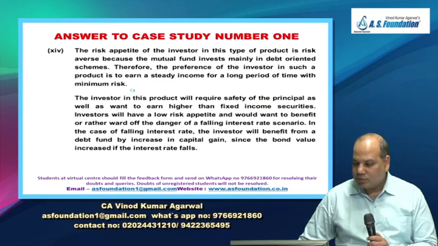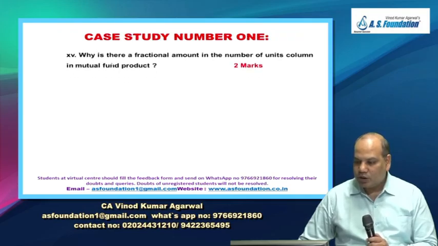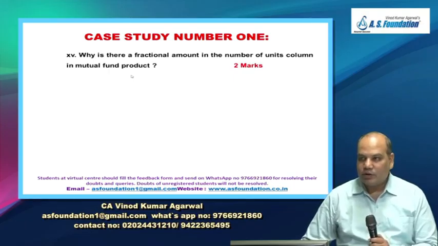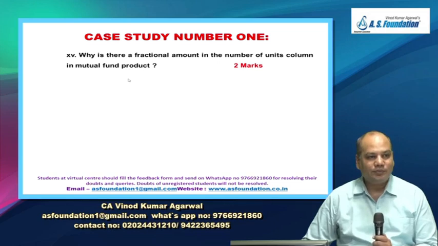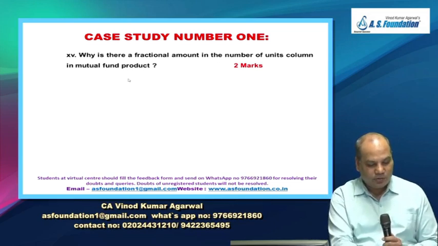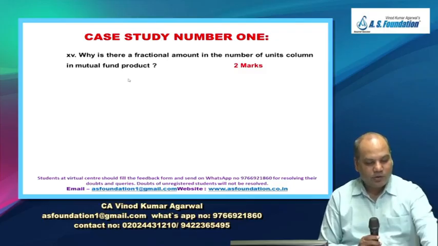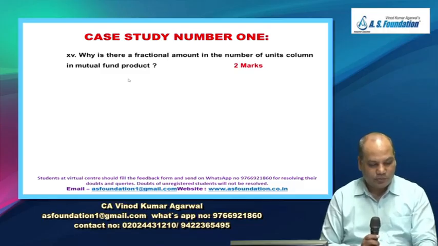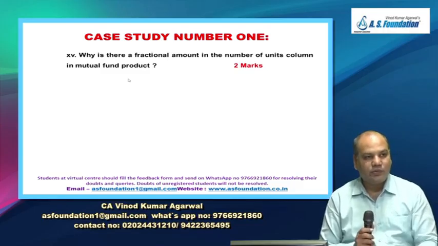Is this understandable? Next is, why is there a fractional amount in the number of units column in the mutual fund product? If you look at the balance sheet, is the balance sheet giving you number of units in fraction? Yes, 0.59, 0.117.